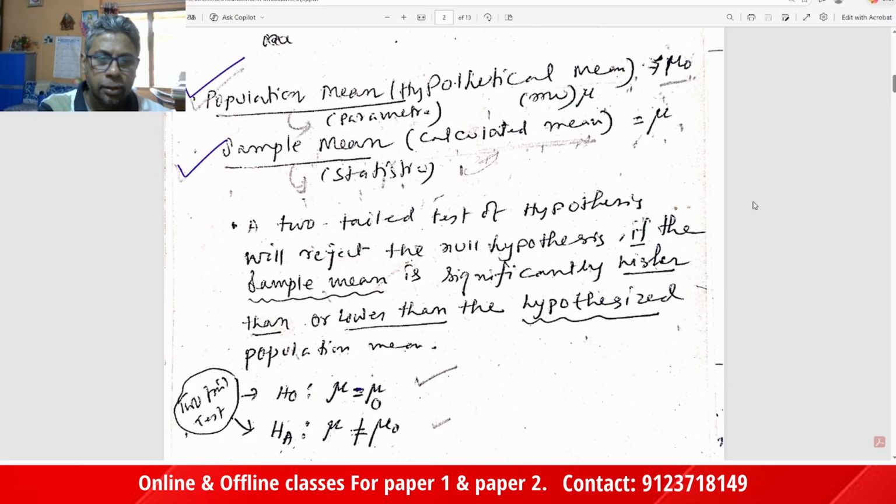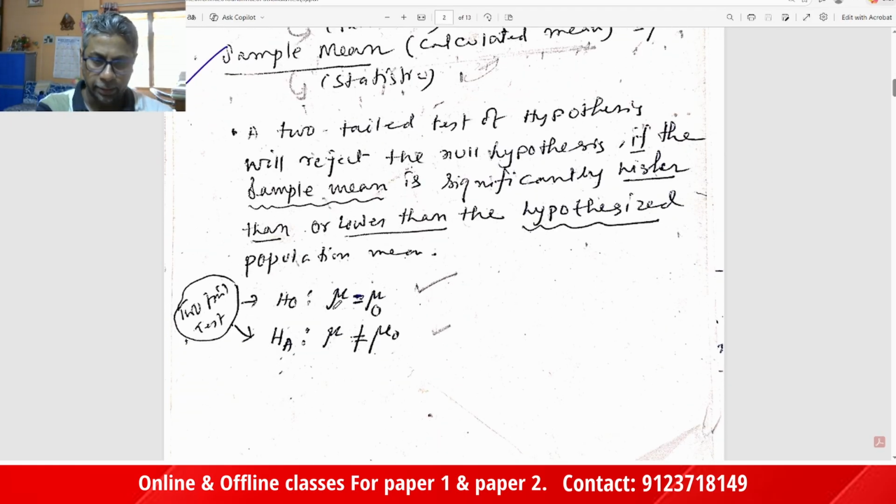In the two-tail test of hypothesis, we reject the null hypothesis if the sample mean is significantly higher than or lower than the hypothesized population mean. Sample mean is the statistic, and the hypothetical mean is the parameter, called mu 0. The two-tail test can be symbolized this way: H0, the null hypothesis, mu equal to mu 0, sample mean equal to population mean. And HA, the alternative hypothesis, mu not equal to mu 0.